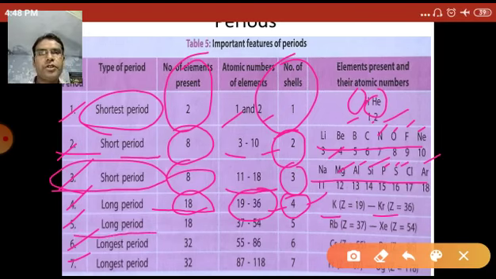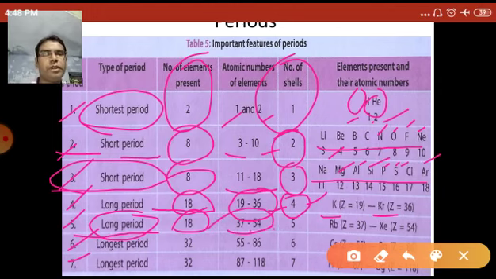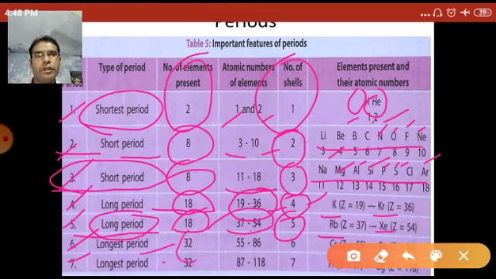Now in the fifth period, total 18 elements, called the long period. Atomic numbers 37 to 54 occupy the fifth period, with 5 shells, and the elements are rubidium to xenon, and so on in the sixth and seventh periods. Total 33 elements.